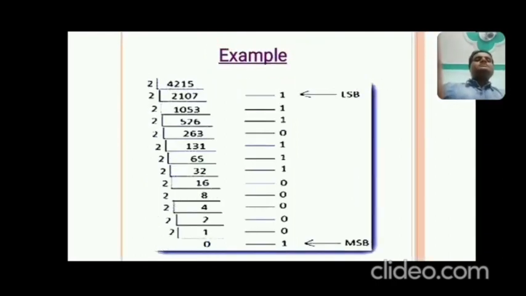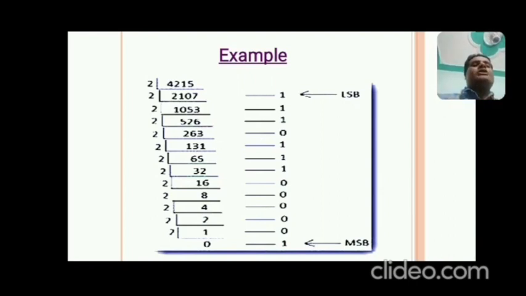How? Take this example. You have the quantity 4215 in decimal. What will be the equivalent in binary? You have to apply the same manner as I explained in the previous slides. Divide by 2, that is 2107. So what is the remainder? That is 1. This first remainder is known as the LSB, the least significant bit, and the last one is known as the most significant bit. So we will get 1 0 0 0 0 0 1 1 1 0 1 1 1.